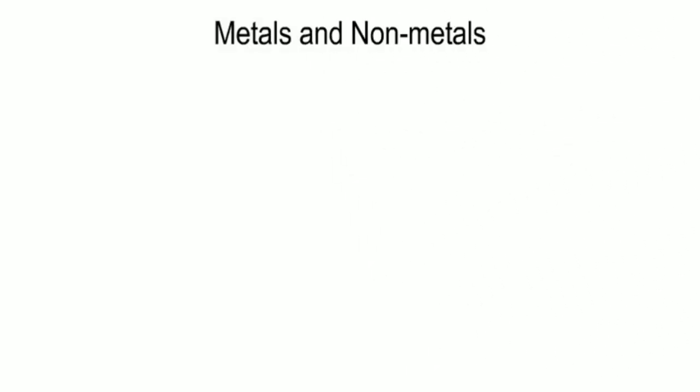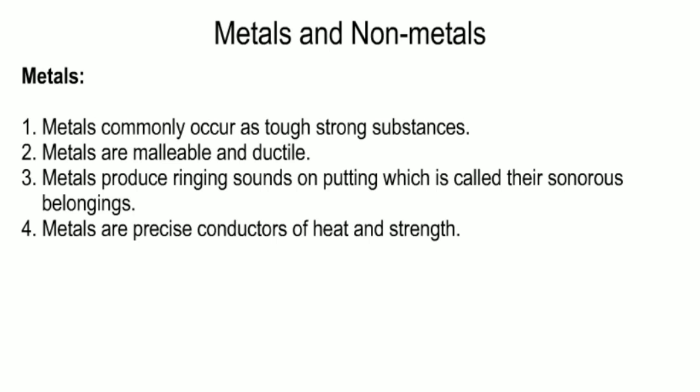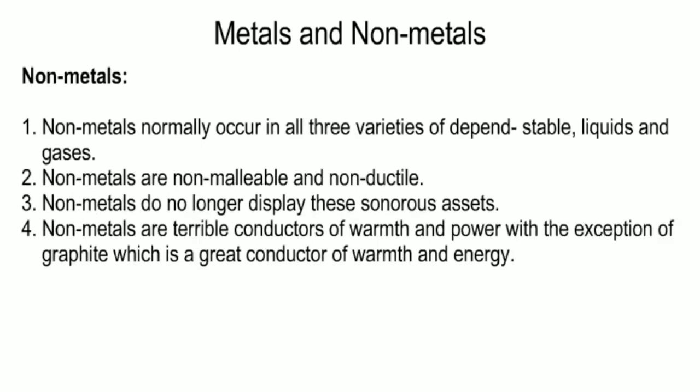Metals and non-metals. Metals. Metals commonly occur as hard, solid substances. Metals are malleable and ductile. Metals produce ringing sounds on striking, which is called their sonorous property. Metals are good conductors of heat and electricity. Non-metals. Non-metals normally occur in all three states of matter: solids, liquids, and gases. Non-metals are non-malleable and non-ductile. Non-metals do not display the sonorous property. Non-metals are poor conductors of heat and electricity, with the exception of graphite, which is a good conductor of heat and electricity.